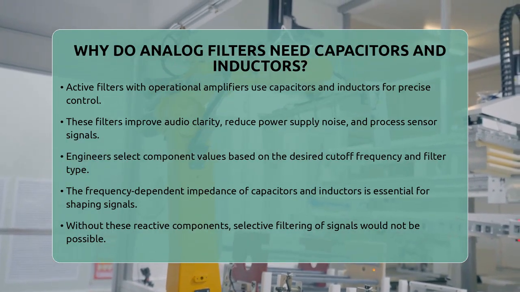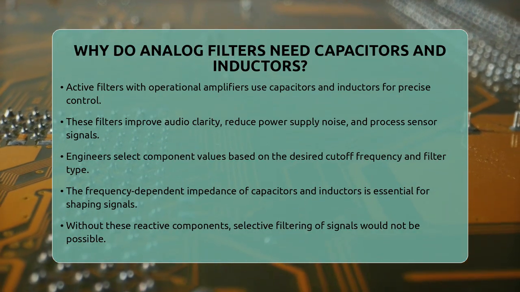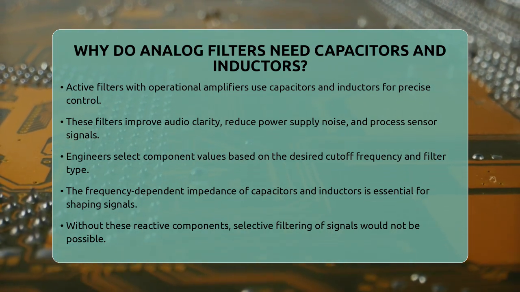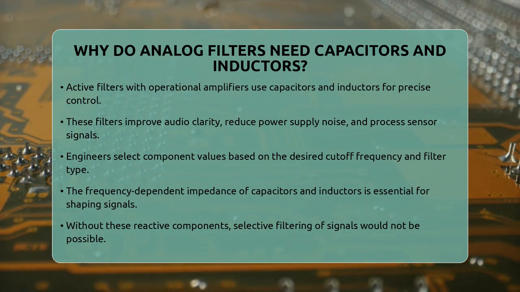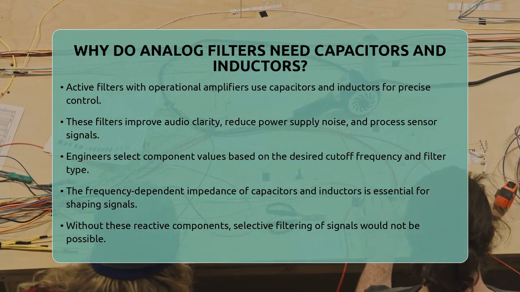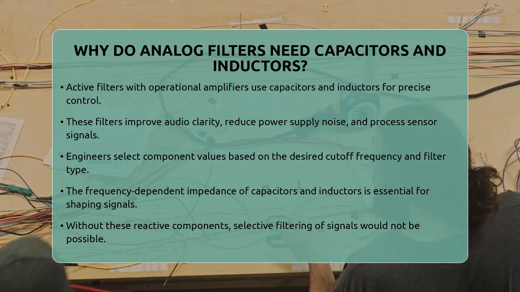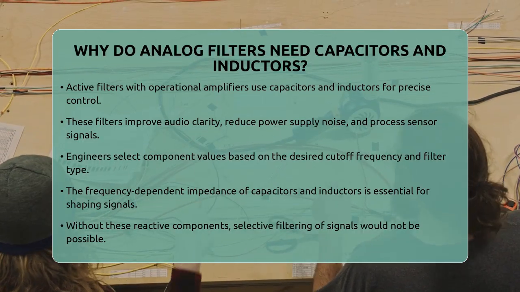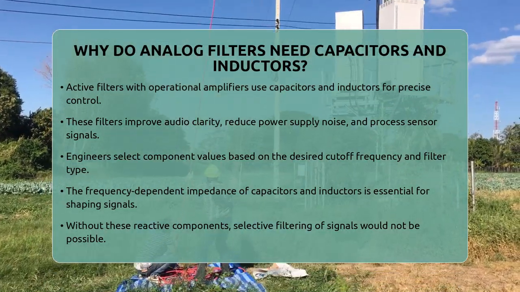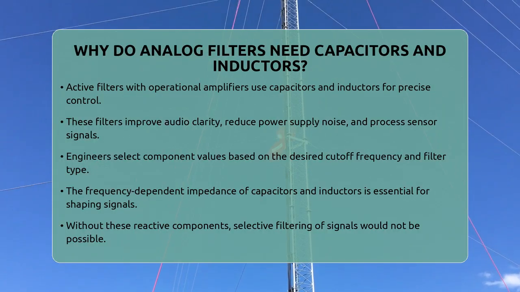When designing these filters, engineers choose the size and value of capacitors and inductors based on the cutoff frequency needed and the type of filter they want to create. So, the reason analog filters need capacitors and inductors is because their impedance changes with frequency. This property allows the circuit to distinguish between different parts of a signal and shape it accordingly. Without these reactive components, it would be impossible to selectively pass or block certain frequencies in analog signal processing and control systems.